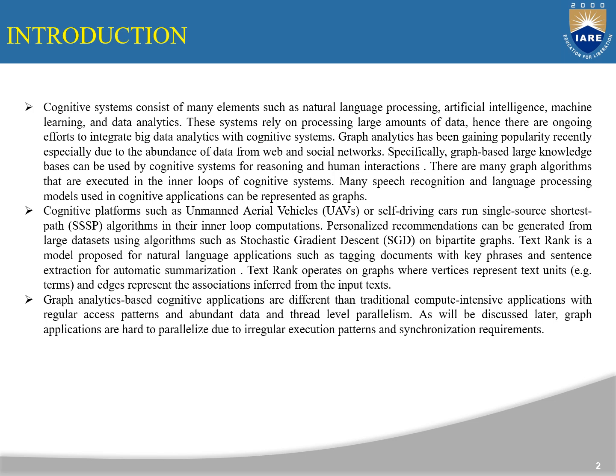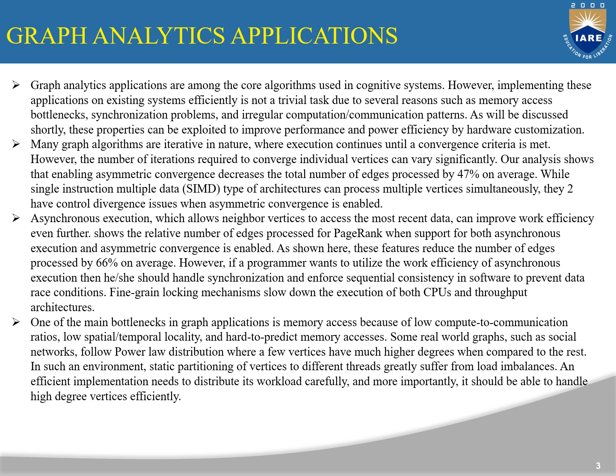Graph analytics applications are among the core algorithms used in cognitive systems. However, implementing these applications on existing systems efficiently is not a trivial task due to several reasons such as memory access bottleneck, synchronization problems, and irregular computation and communication patterns. As will be discussed shortly, these properties can be exploited to improve performance and power efficiency by hardware customization.